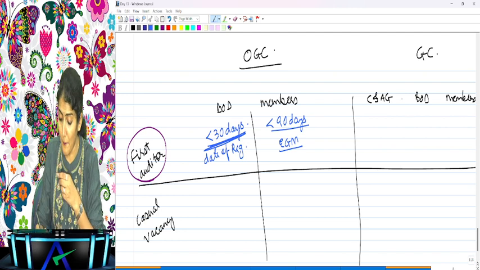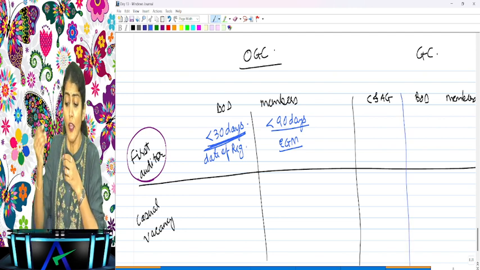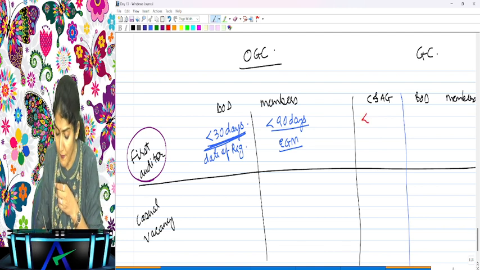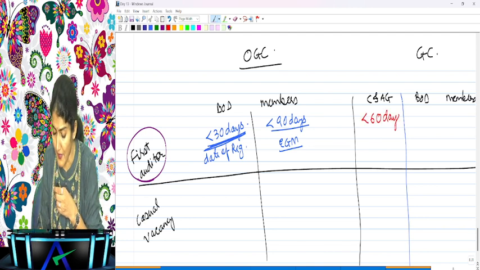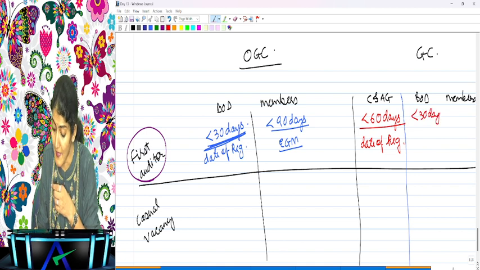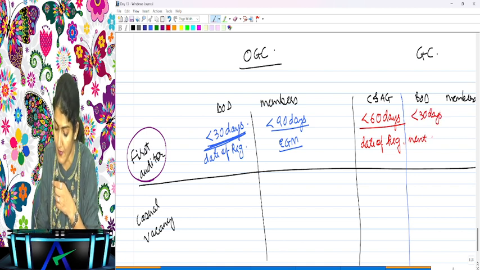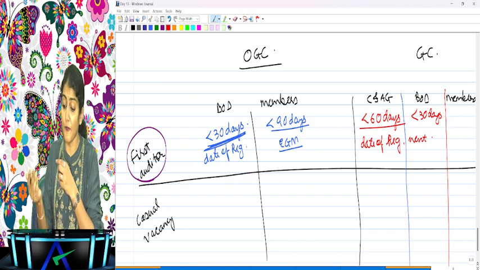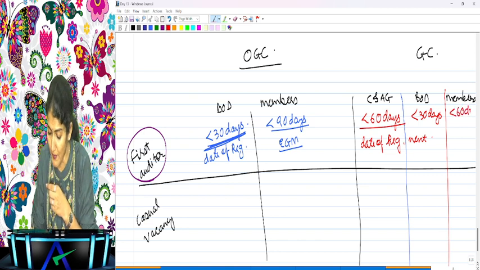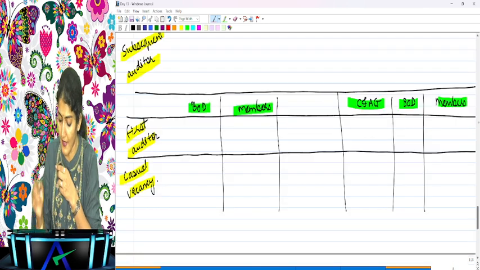Then for a government company, the first power to appoint the first auditor has been given to the CAG. They can appoint the first auditor within 60 days from the date of registration of the government company. However, if the CAG fails to appoint, then the board of directors can appoint within the next 30 days. So here they are using the words next 30 days. And if the board fails to appoint within the next 30 days, then the members can appoint within the next 60 days.